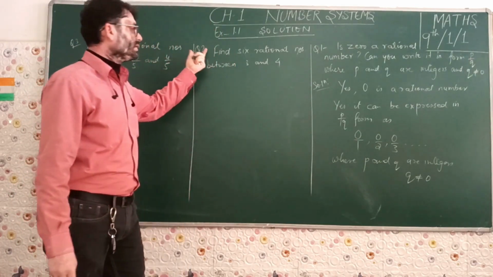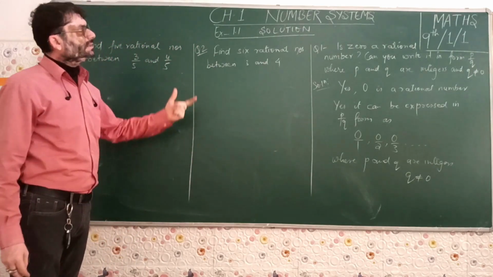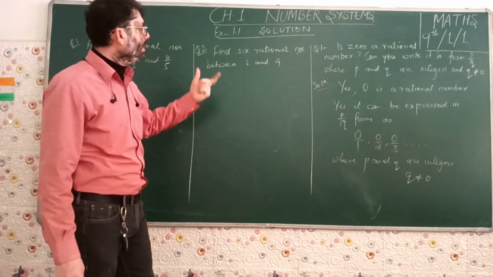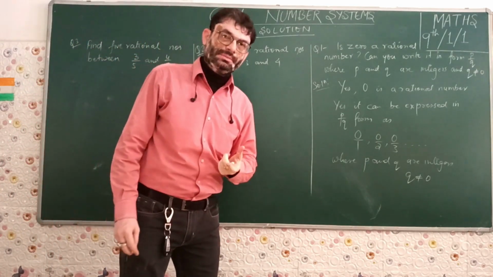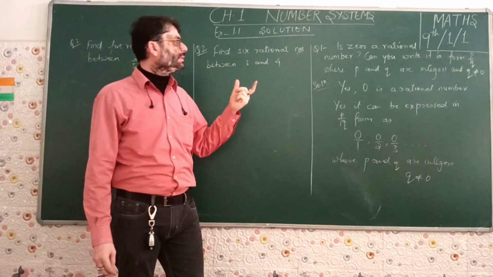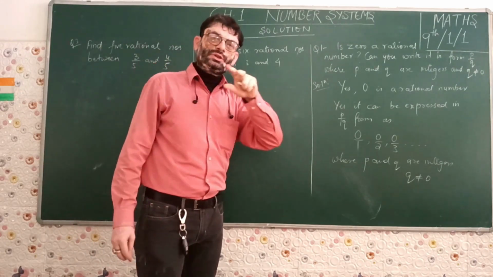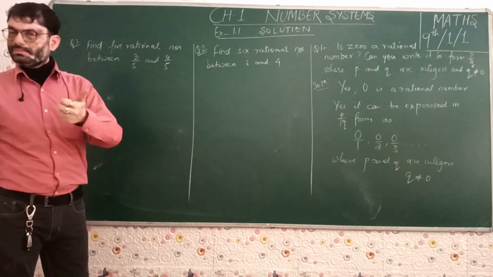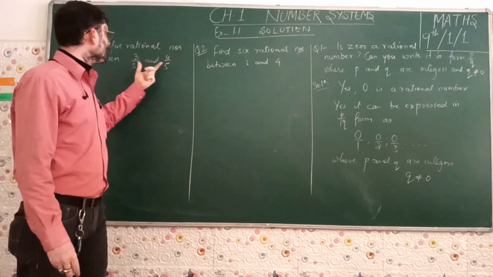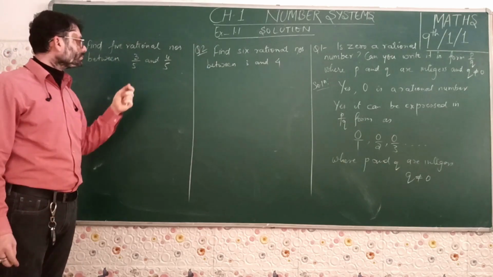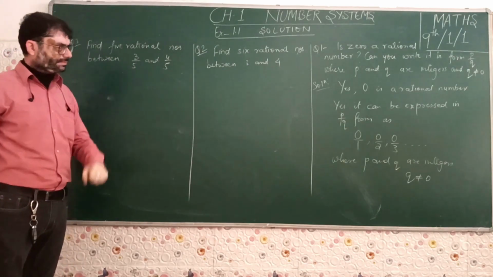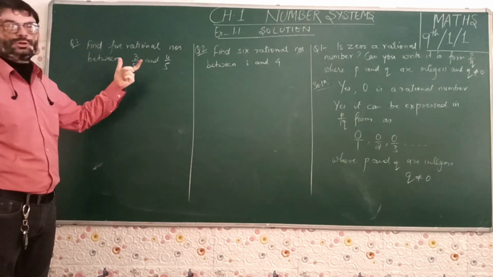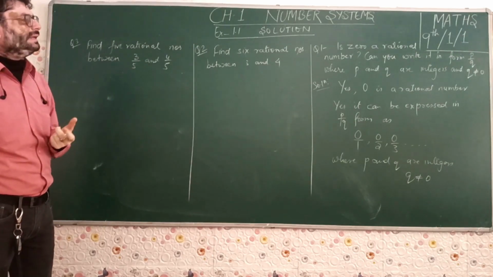Moving on to question number 2. Find 6 rational numbers between 3 and 4. This we have done in the example also. We have found 5 rational numbers between 1 and 2 in the examples. It is the same way. Out of the 2 methods that we have discussed, equalizing denominator method and mean method, there is no specific method that has been stated to be followed. So we can use any method we want.